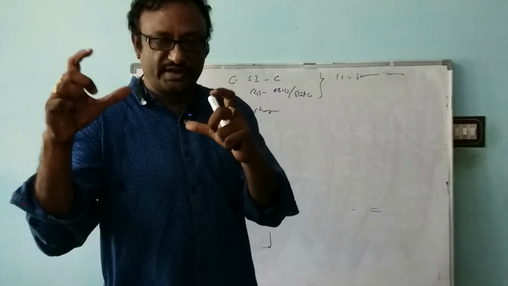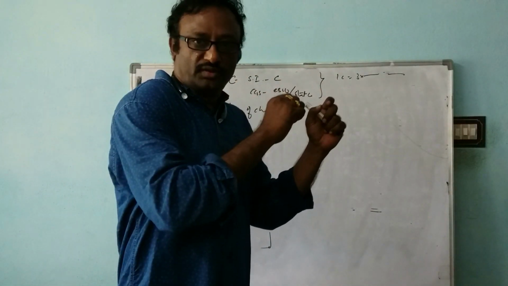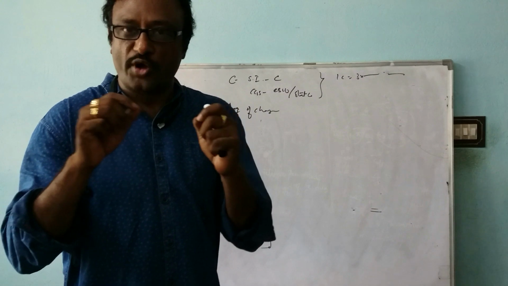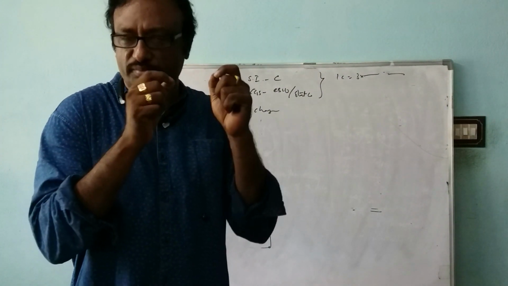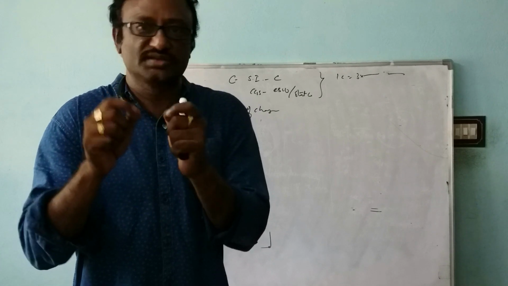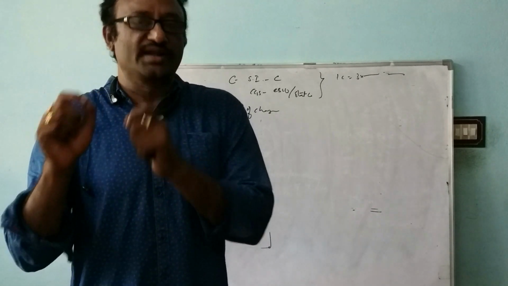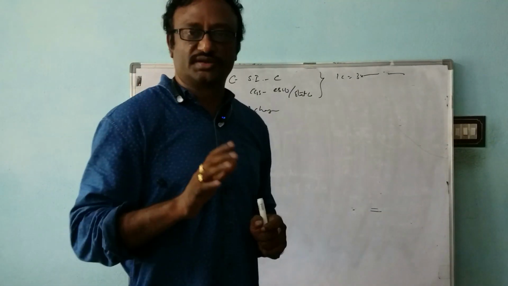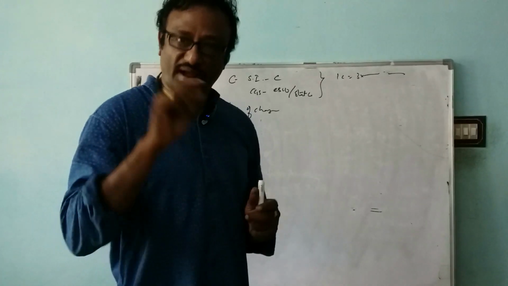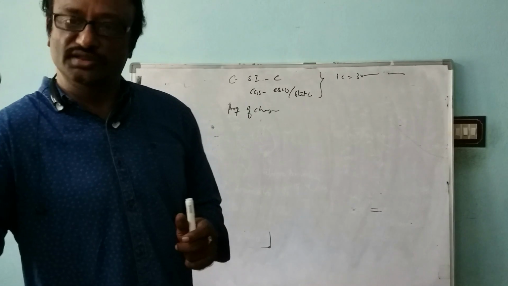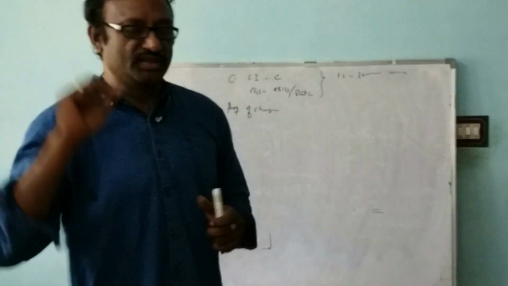First, write the statement: the force between two point charges at rest is directly proportional to the product of the charges and inversely proportional to the square of the distance between them, and acts along the line joining the two charges. Don't leave those points. The statement should be there completely.